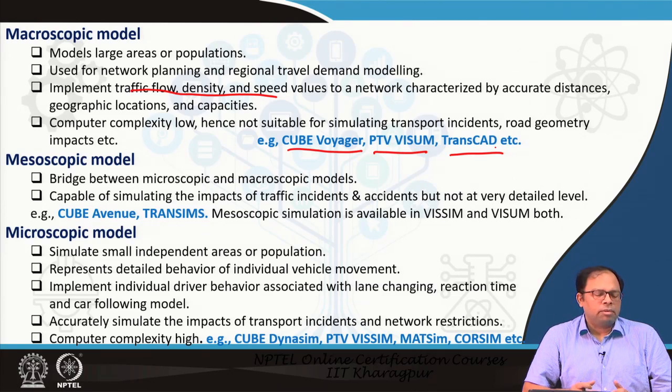All this, how the congestion spills over to the next link, could be modeled using the mesoscopic models. So, it is capable of simulating impacts of traffic incidents and accidents, but not at a very detailed level. It can model the increase in time, of course, but it cannot do it in that much detail.